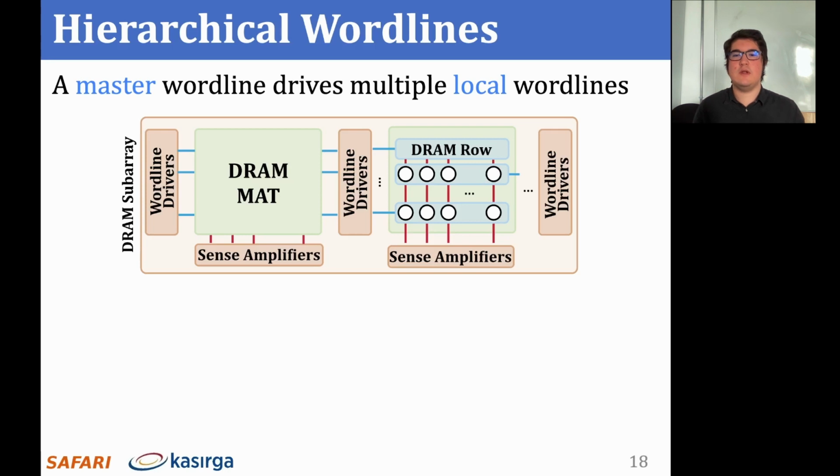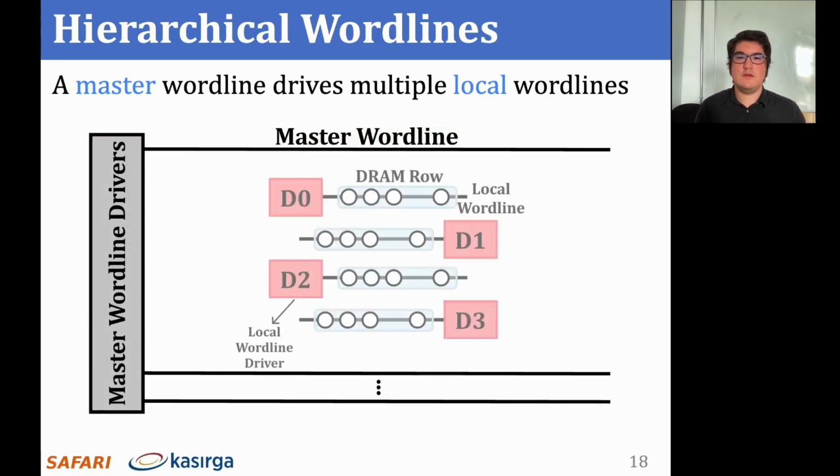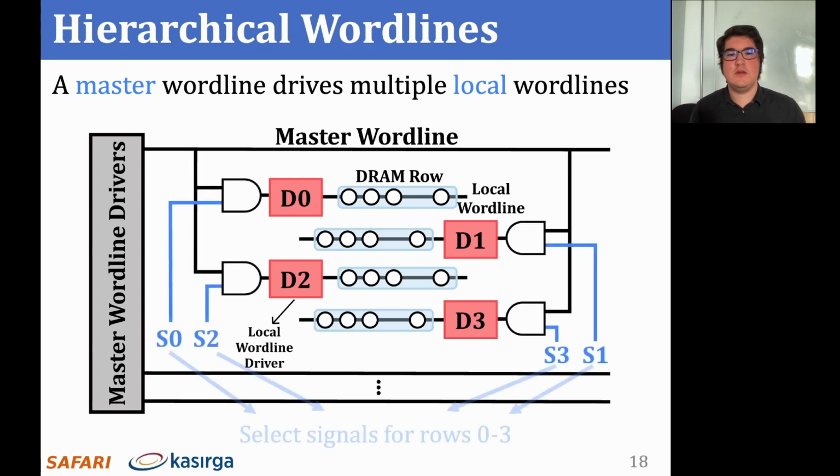In the hierarchical wordline scheme, a master wordline potentially drives multiple local wordlines. We will look at an expanded view of a DRAM mat along with the wordline drivers it's attached to. The master wordline drivers attached to either side of a DRAM mat drive the master wordlines. Local wordline drivers drive the local wordlines that enable the access transistors in DRAM cells. These local wordline drivers are enabled with a combination of the master wordline and a certain control signal, denoted as S0 through S3 in this diagram.